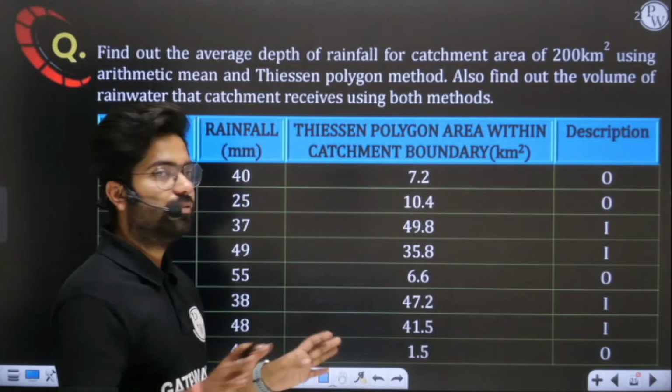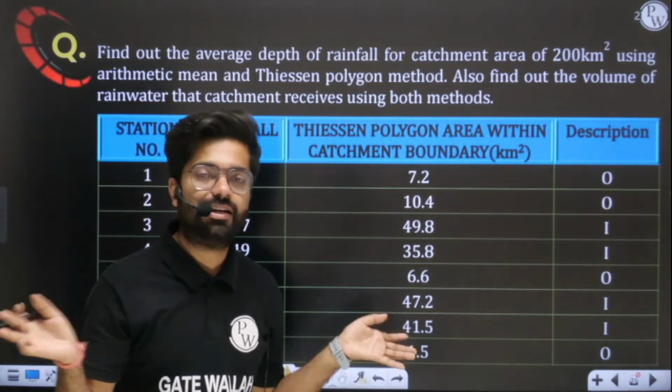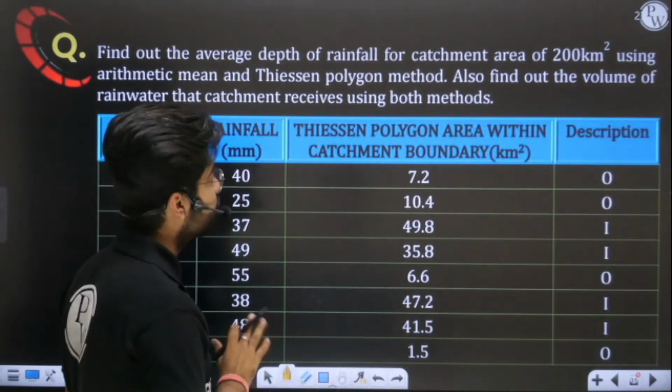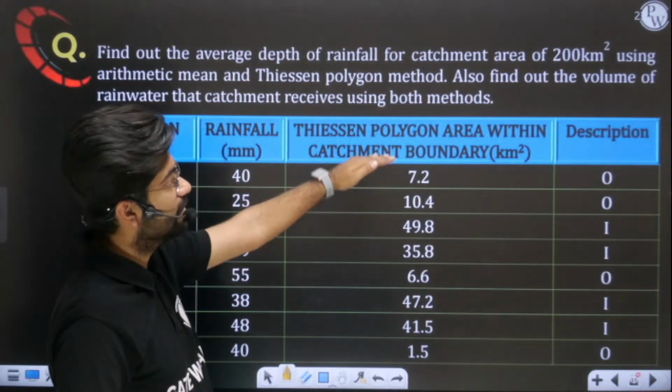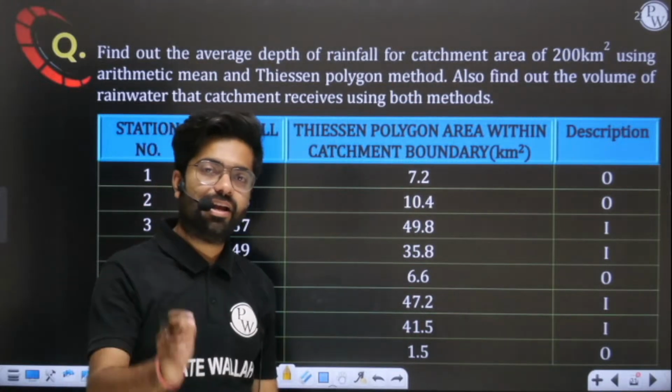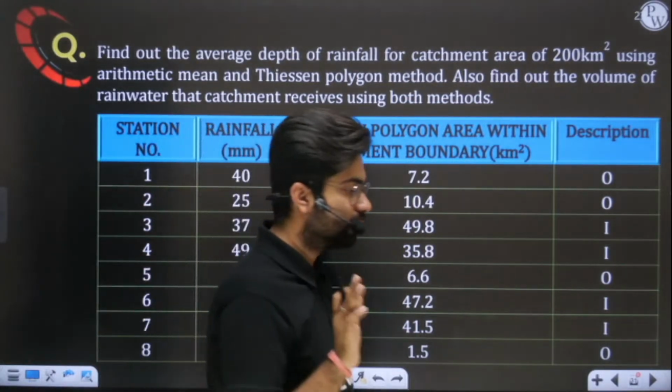There is no need of joining the stations and bisecting the sides. All the Thiessen polygon areas they have already drawn and simply given you the values directly. There is no need for you to find it out.